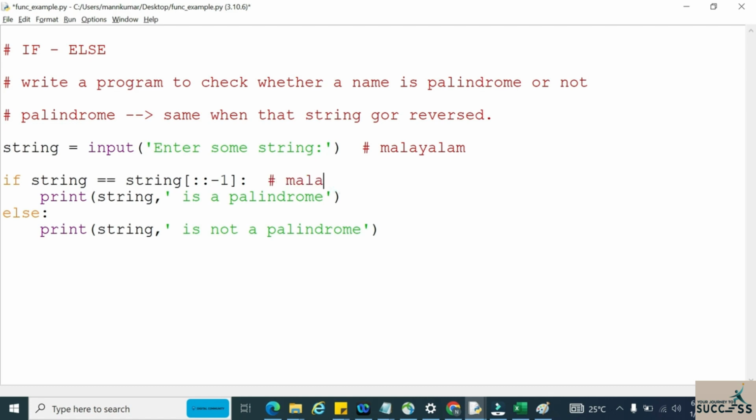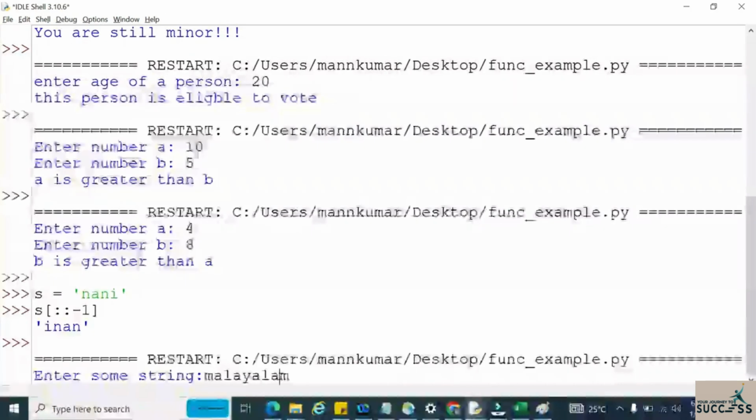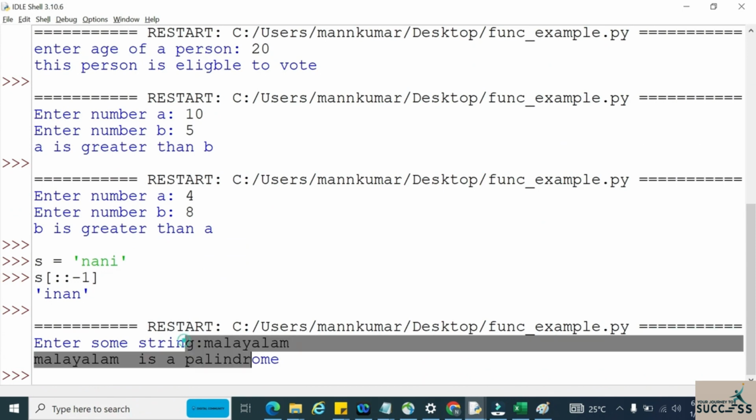What is the reverse of that string? It is calculating the reverse, which is also Malayalam. Since Malayalam equal to Malayalam is true, whenever the if condition is true, the code present inside the if condition will get executed. So in this case, it will return, Malayalam is a palindrome.